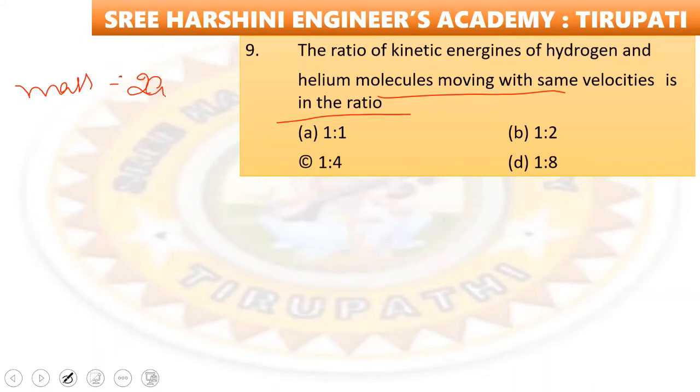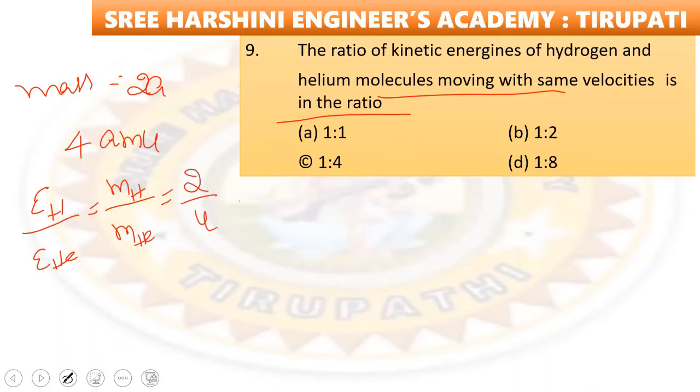Its molecule has 4 atomic mass unit, 4 amu. That means E hydrogen by E helium is equal to M H by M He. That is equal to 2/4, that equal to 1/2. That means option number B is the right answer.